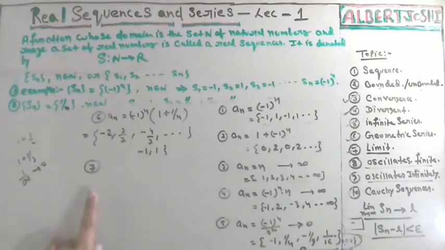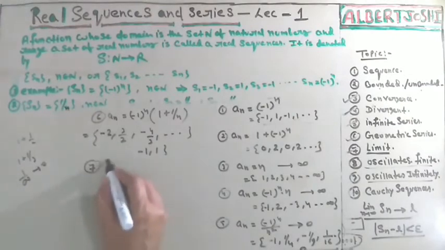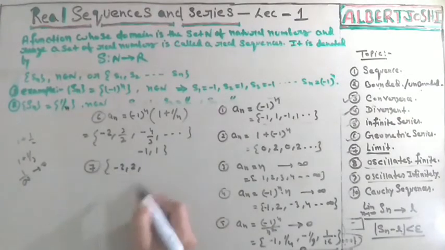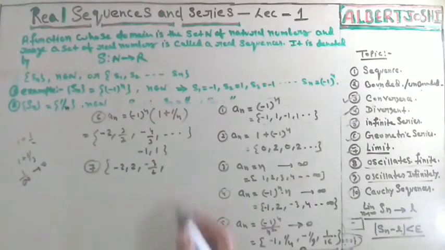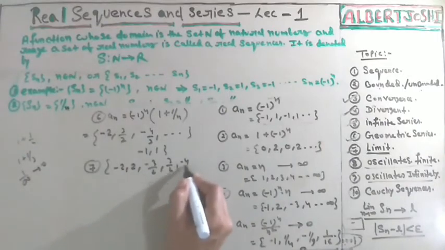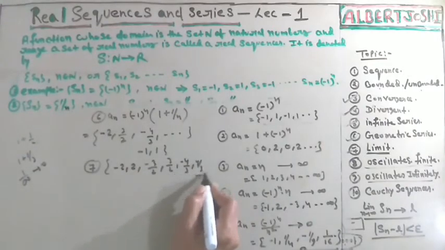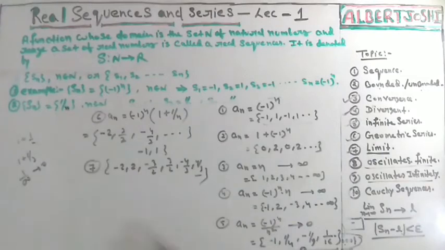Now suppose we have another example: minus 2, 2, then minus 3 upon 2, 3 upon 2, minus 4 upon 3, 4 upon 3, and so on. In this condition, what will be the limit?